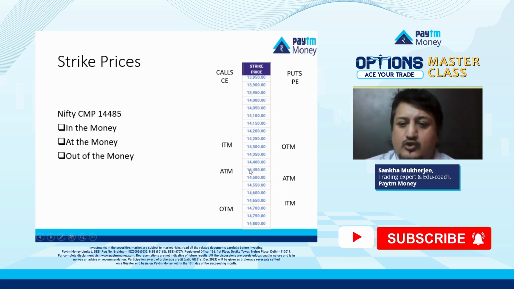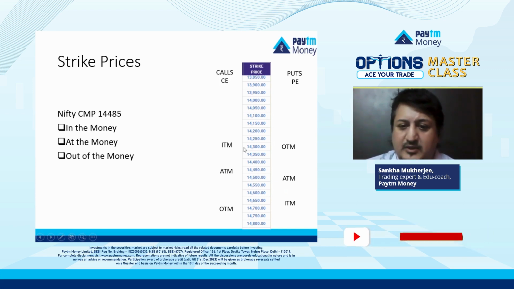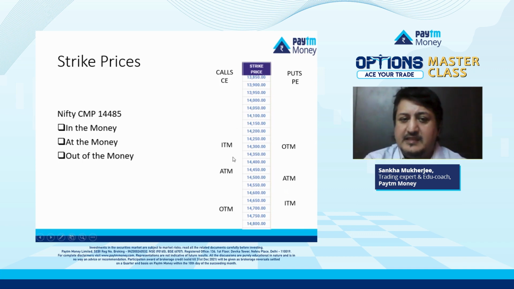If the market goes beyond, so here if you look at the NSE website, the higher prices are below. Anything beyond this will be termed as out of the money. Out of the money, you don't have any intrinsic value. I'll explain intrinsic value a little later. Below this, it's all in the money. In the money means you have intrinsic value in it plus also a bit of time period, right? So these are the strike prices.